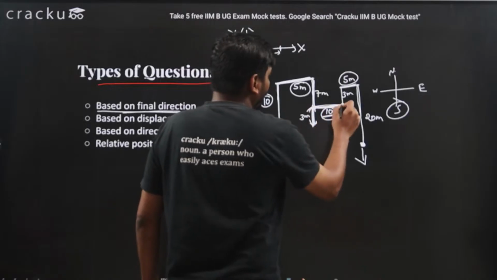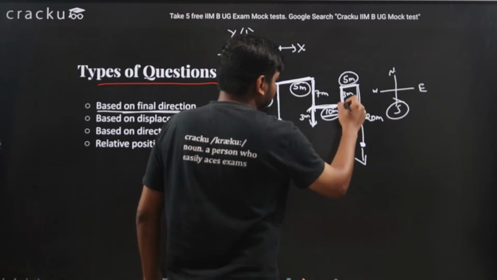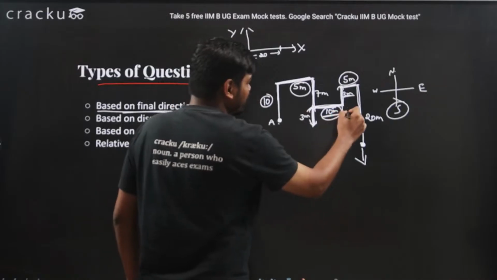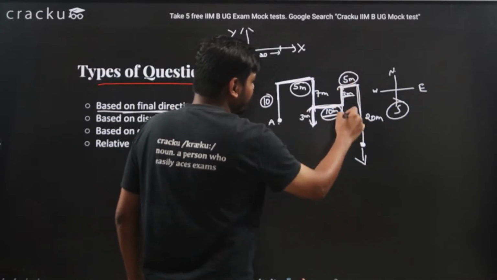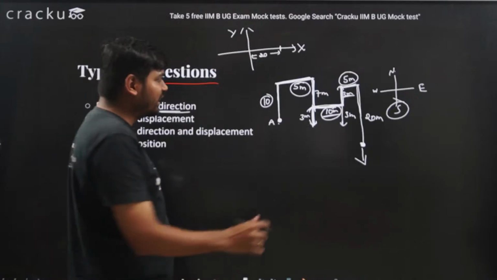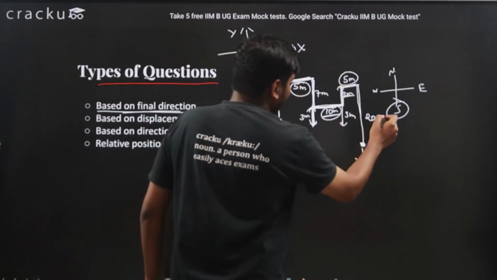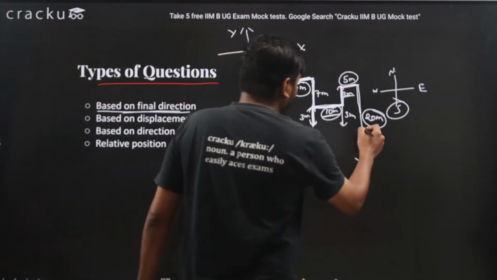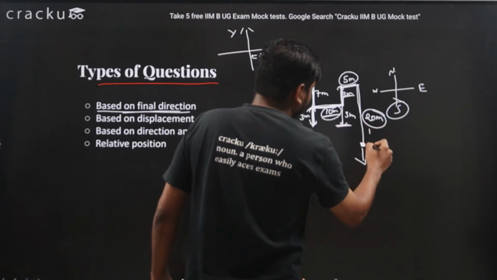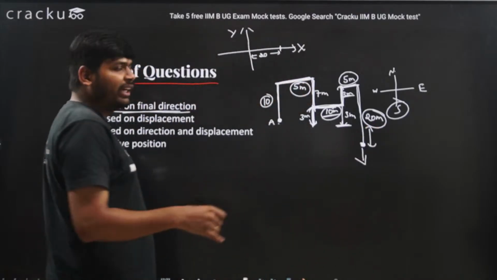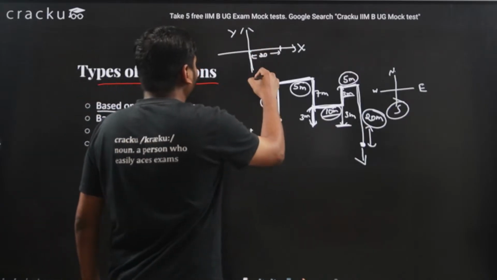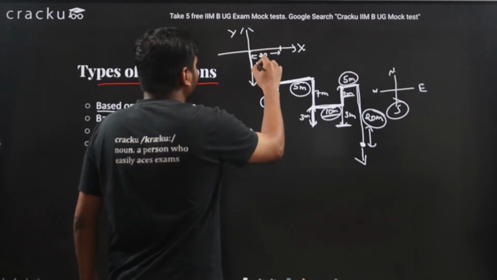Now if you go 3 meters up, therefore this distance will be 6 meters, this is 6 meters, this is 3 meters, and this is 3 meters, so this is also 3 meters, so this total distance is 6 meters, and you have traveled 20 meters down. That means you have moved 14 meters from here. So in the y direction you have covered a distance of 14 meters.